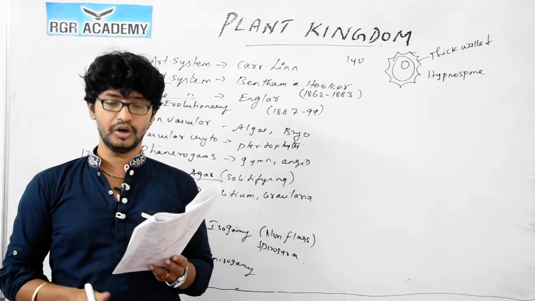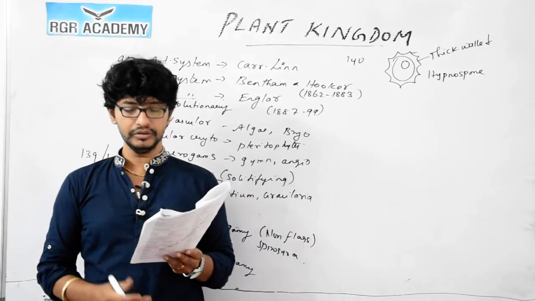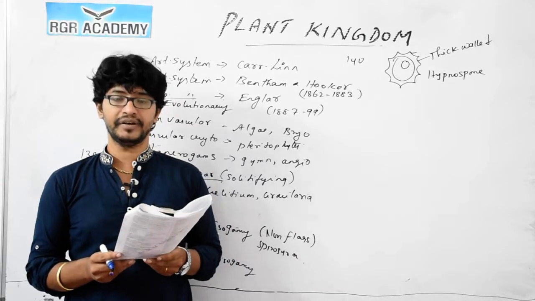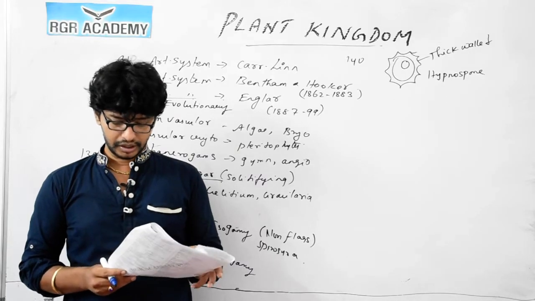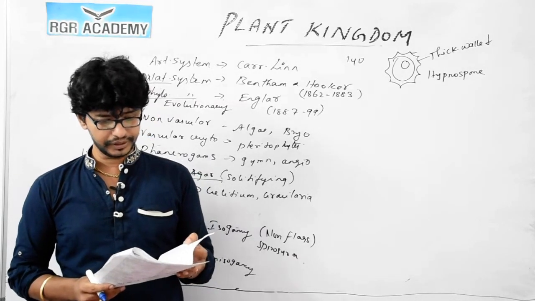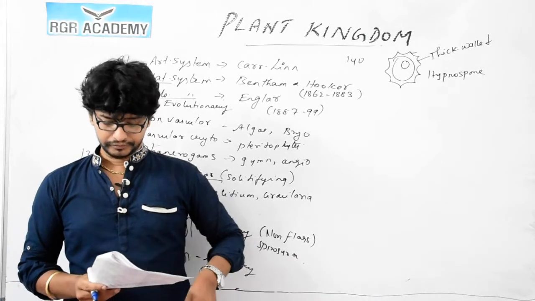Question number 141. Laminaria and Fucus belong to, it's a brown algae, so Phaeophyceae. Option 3 is the correct answer for question 141.